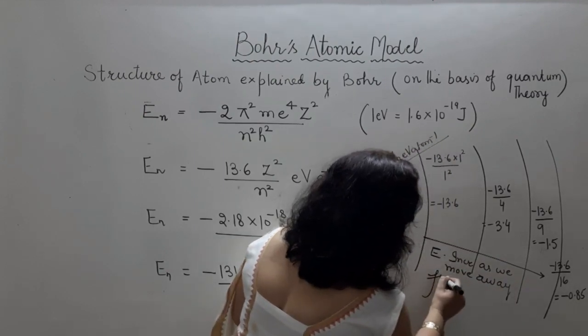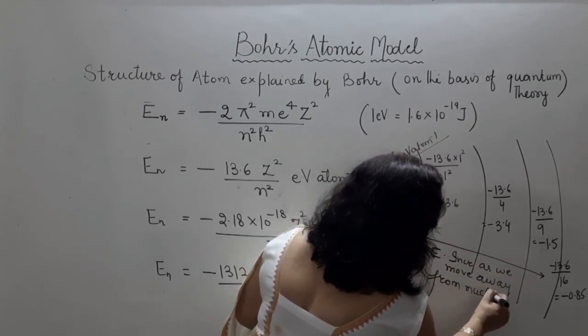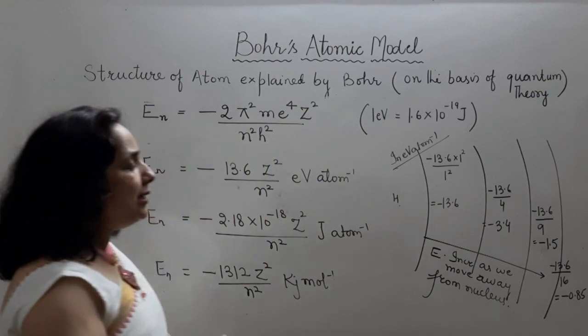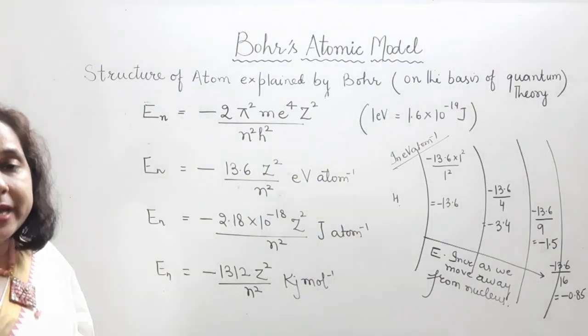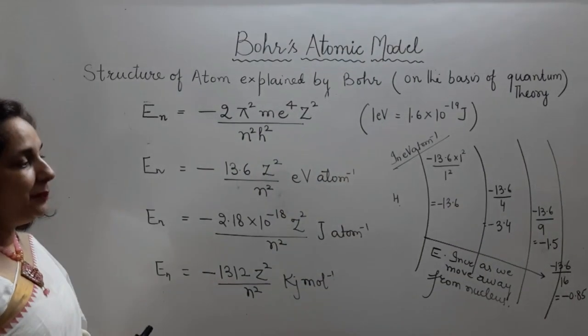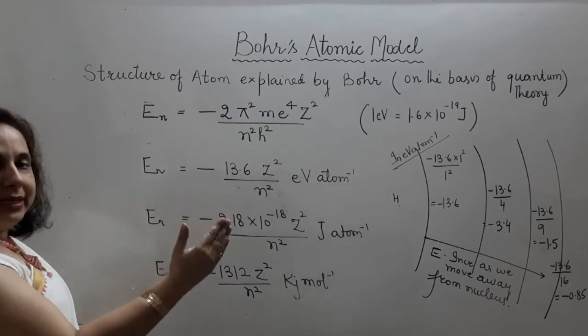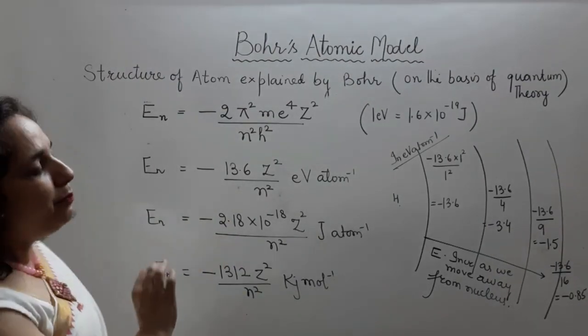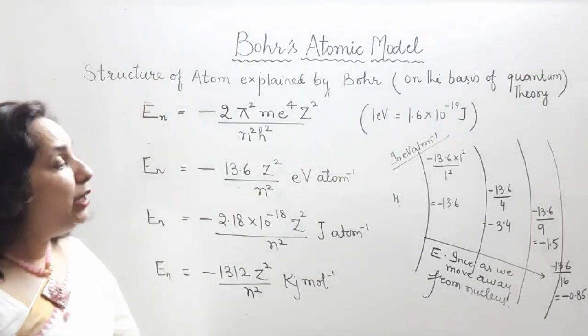from the nucleus. बेटे जैसे जैसे आप न्यूक्लियस से दूर जा रहे हो, इलेक्ट्रॉन की एनर्जी इंक्रीज कर रही है, और ये मैक्सिमम कब हो जाएगी? When we reach at infinity. So electronic energy is going to increase one by one. Energy is increasing, becomes maximum at infinity, and value is negative.